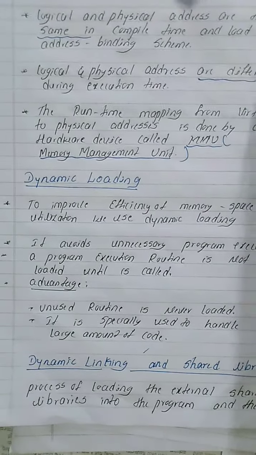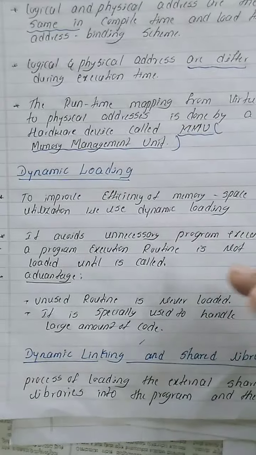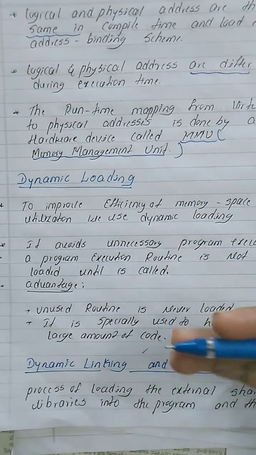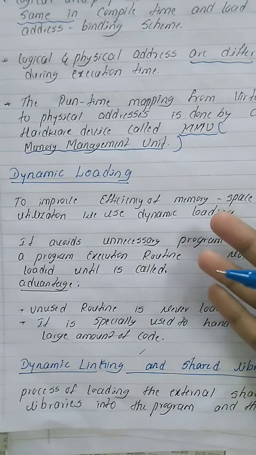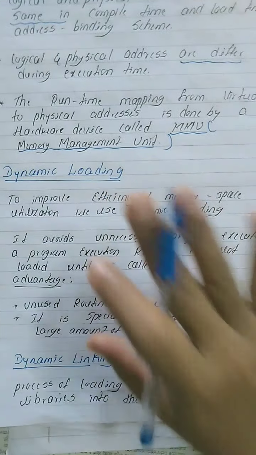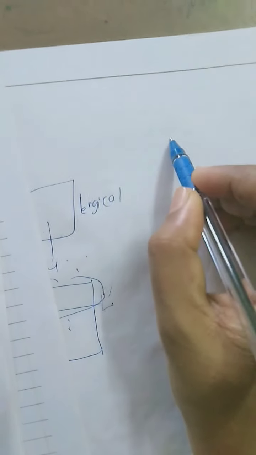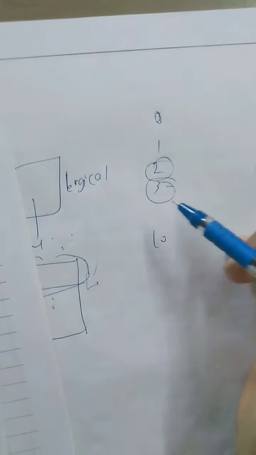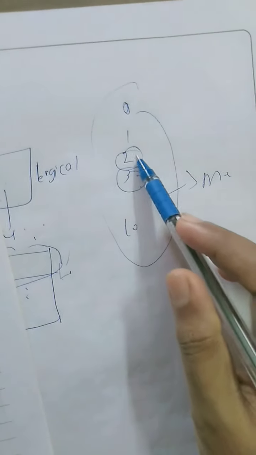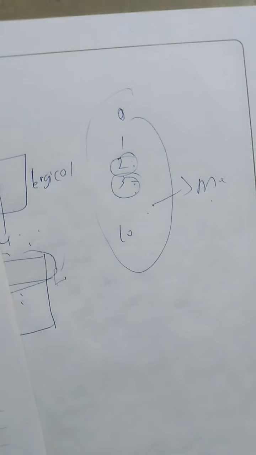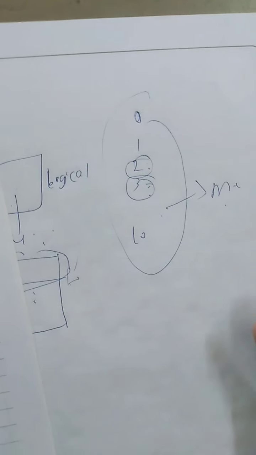Next is what? Dynamic loading. What is the meaning of dynamic loading? To improve the efficiency of the memory space, we are using dynamic loading. Sometimes there are 10 processes, 0 to 10. Some processes are unusual, they don't want to execute, but we load all these 10 processes into memory for execution. So unnecessary programs also take time in memory, that is wastage of memory space. So to avoid that we are using dynamic loading.